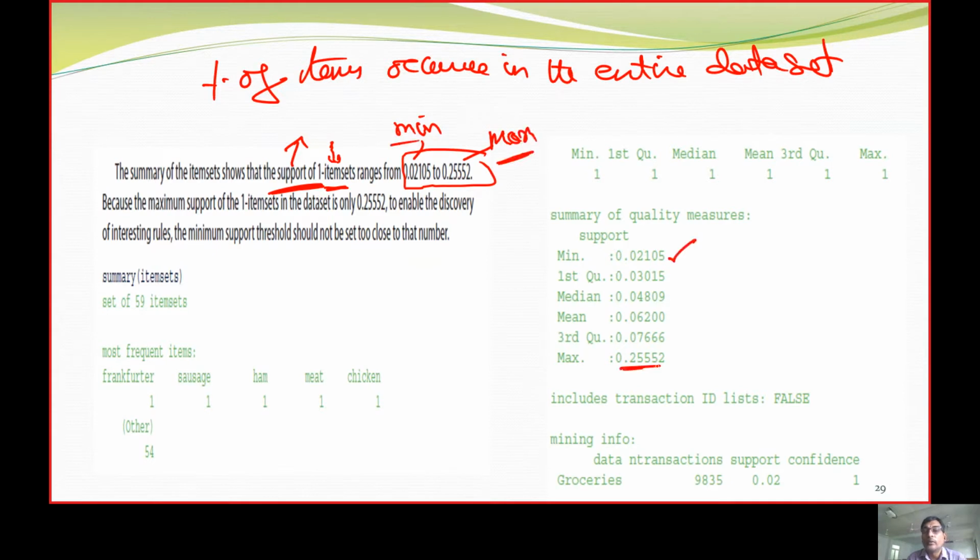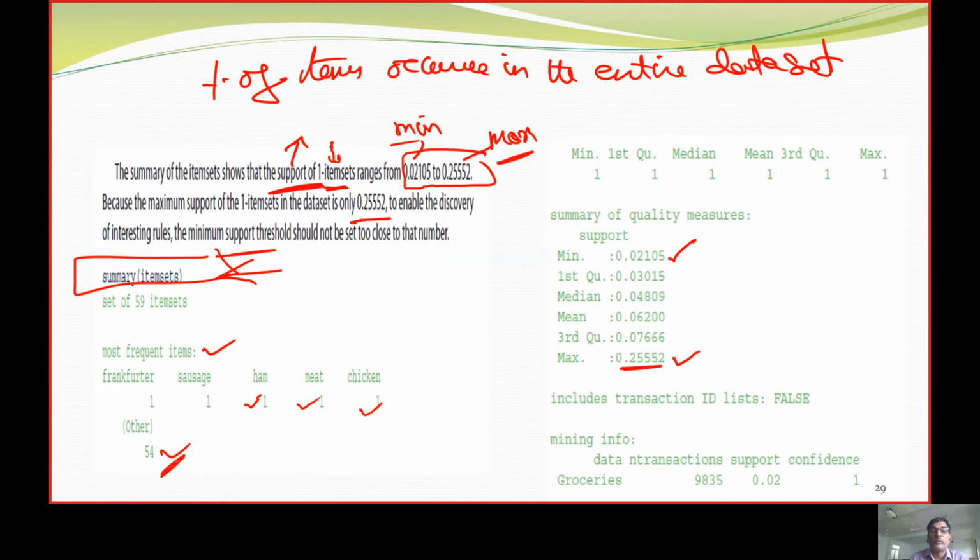We call this the summary, and it holistically gives what is happening. Because minimum support is 0.2, we were able to enable the interesting rules. Obviously, the most frequent items you can see here are ham, meat, chicken, sausage, and other items.